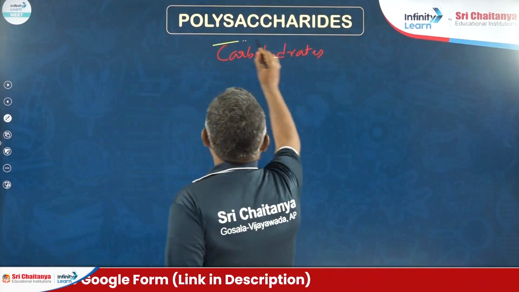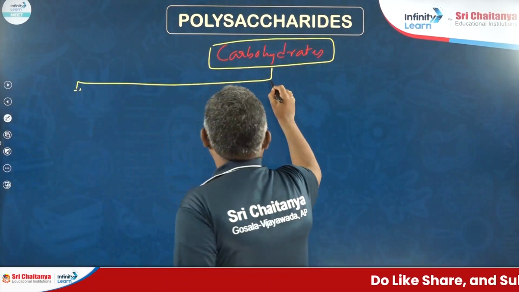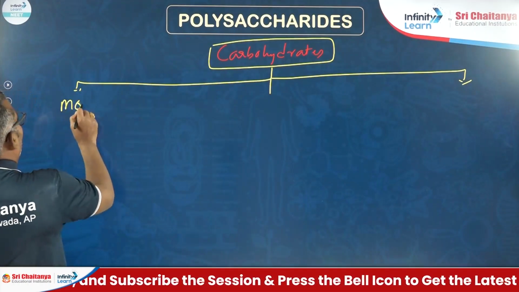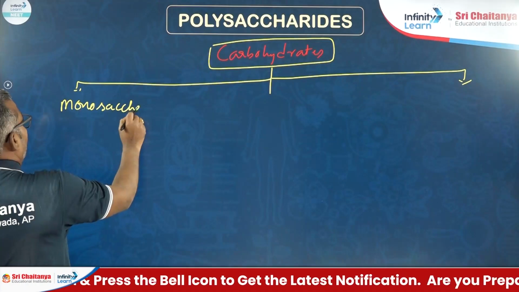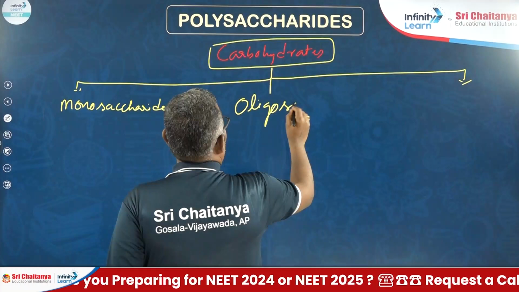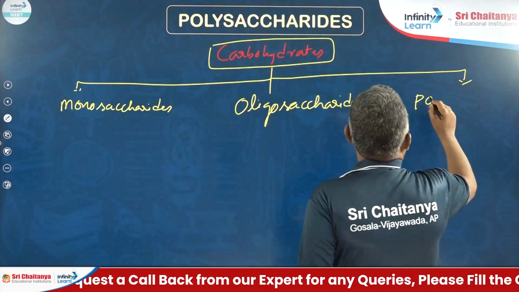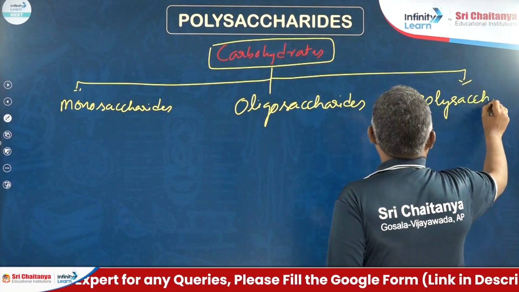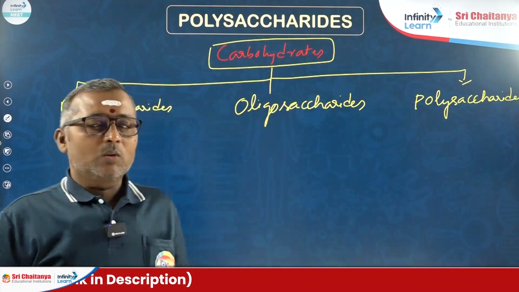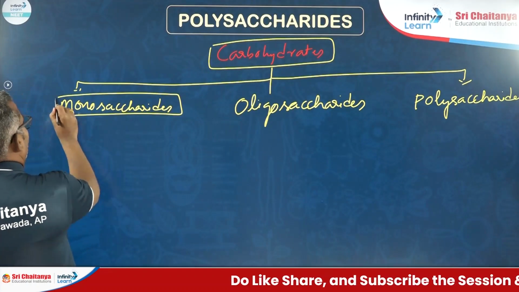Carbohydrates are basically three kinds: monosaccharides, oligosaccharides, and polysaccharides. Let us take first monosaccharides.